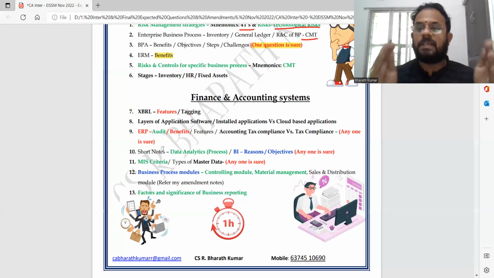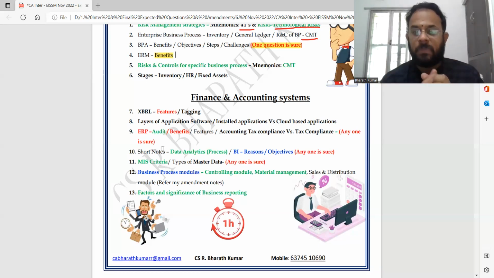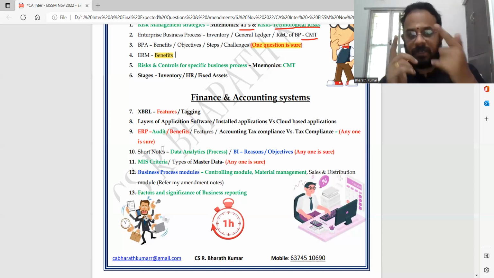Then I always tell in the class that data related concepts are very important. Data analytics, data warehousing, data mining, big data, like that, there are various. Majorly the process of data analytics, they can ask you this time. BI, what is BI? Business intelligence, either reason or objective, they can ask you.